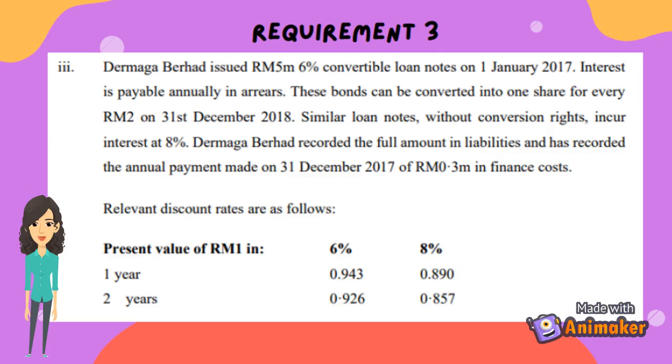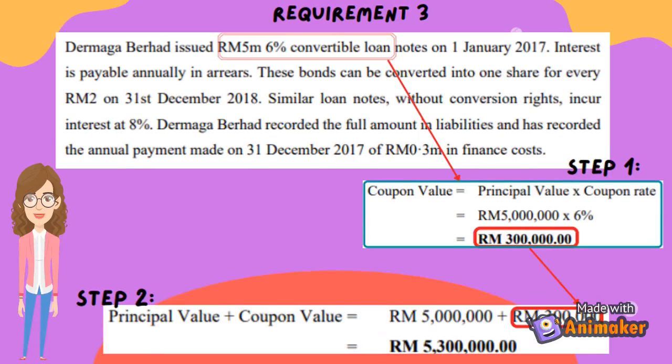Now, let's move to requirement 3, the calculation for additional information 3. First step, we need to calculate the coupon value. The formula is principal value times coupon rate. The principal value of Dermaga Berhad is 5 million ringgit issued, times 6% coupon rate. So, the coupon value is 300,000 ringgit.